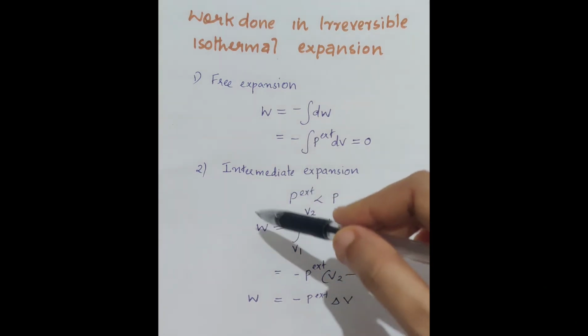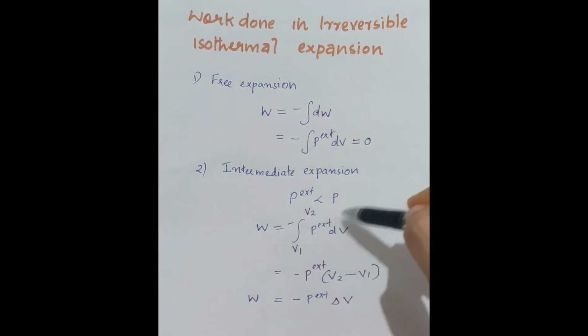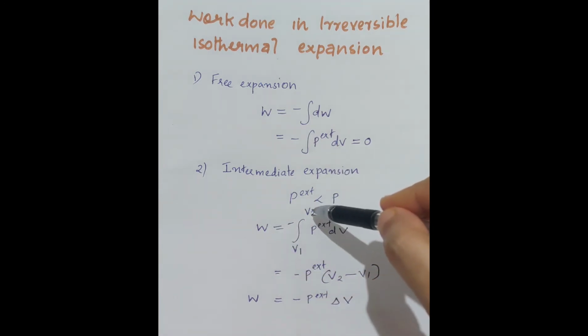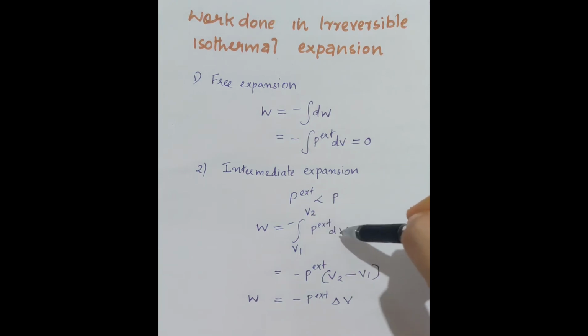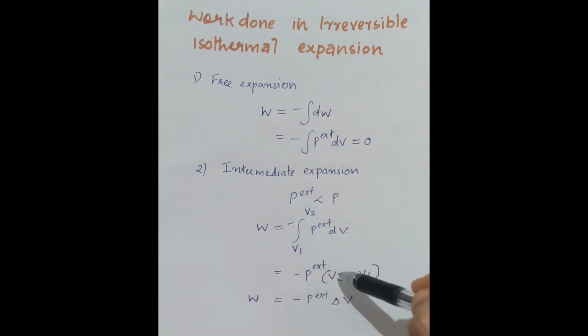Then we can write the work done is equal to the integral from V1 to V2 of minus P external dV. On integration, this gives minus P external times V2 minus V1.